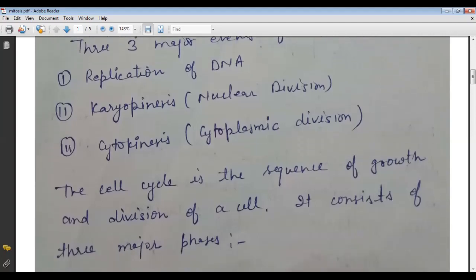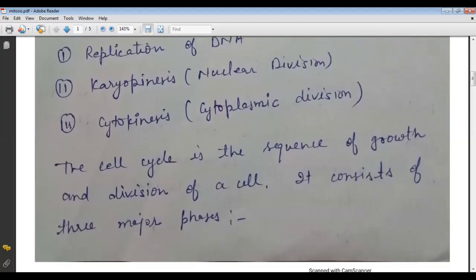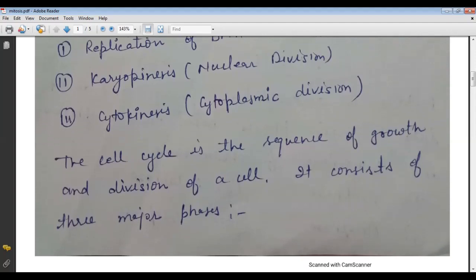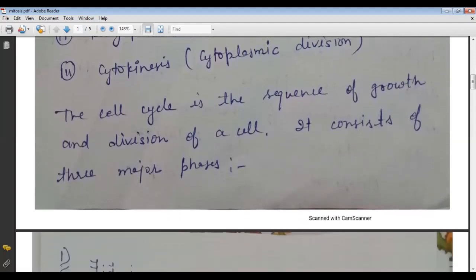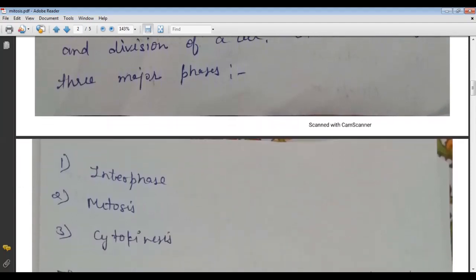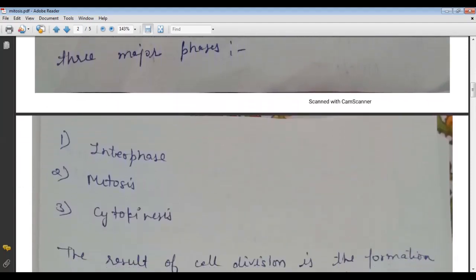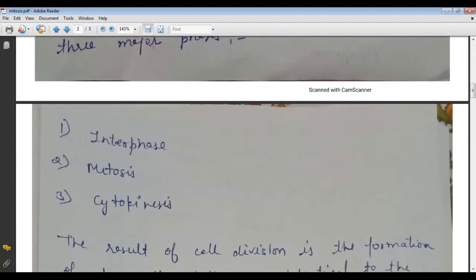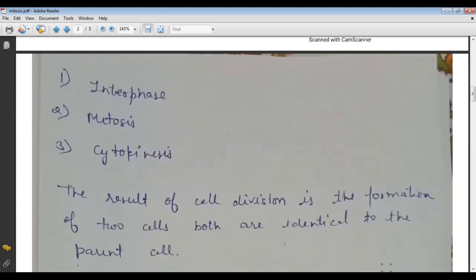The cell cycle is a sequence of growth and division for a cell. It consists of three major phases, called interphase, second mitosis, and third the karyokinesis.